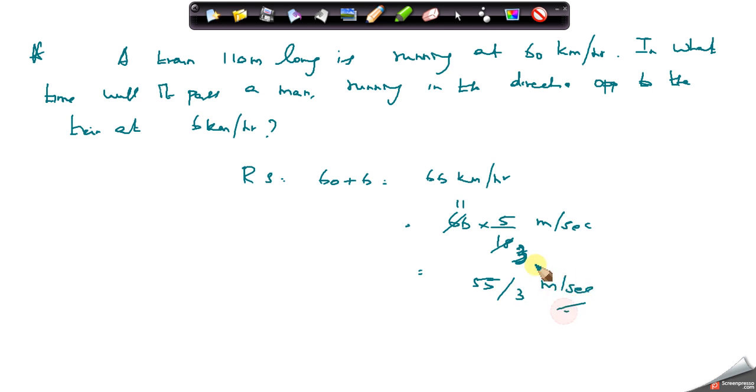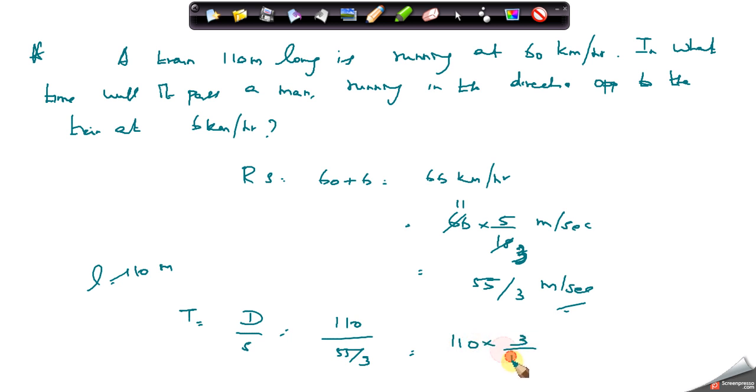And what is the other information? Train length is given there, 110 meter. What time will it pass the man? So time is equal to distance by speed in this case. That is equal to 110 divided by 55 by 3, that is equal to 110 into 3 by 55. Therefore, 6 seconds is the answer for this question.